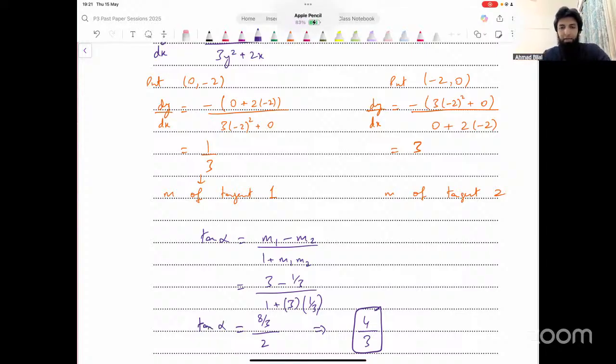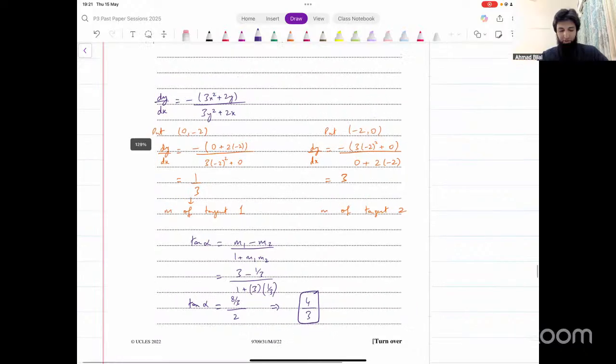Okay. Any problems with this? Any questions, anyone? No problems? Show the working. I can show you the whole working.